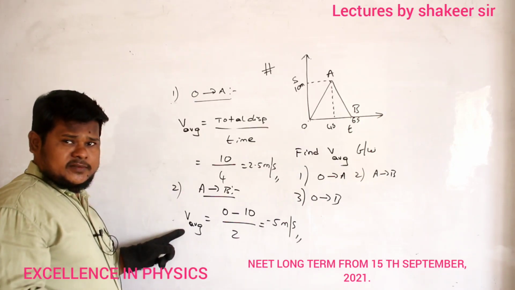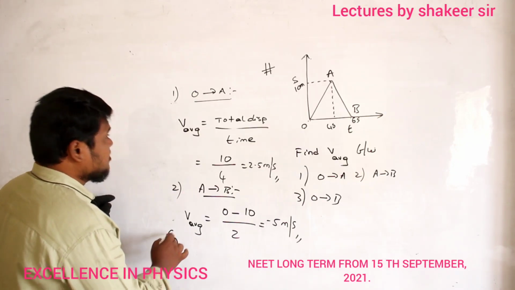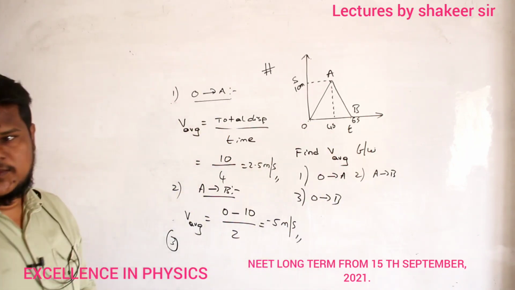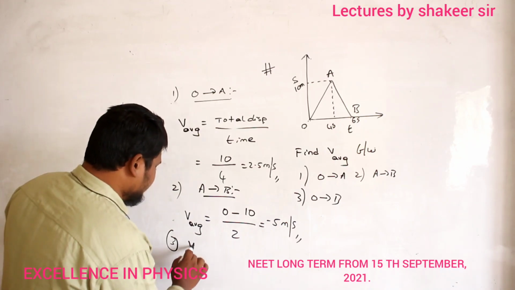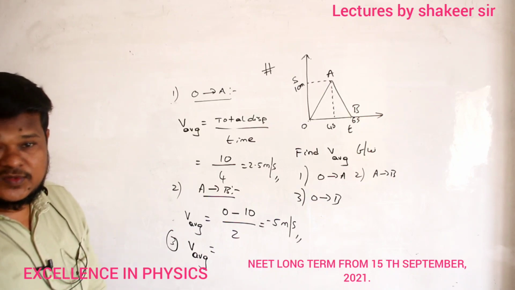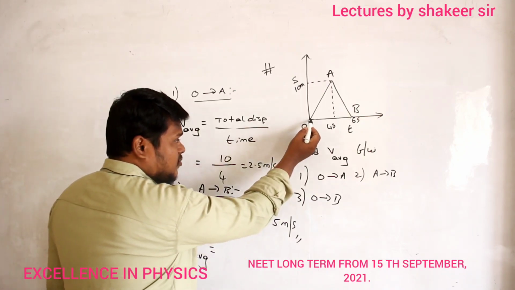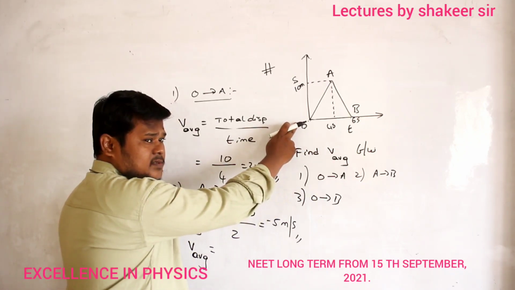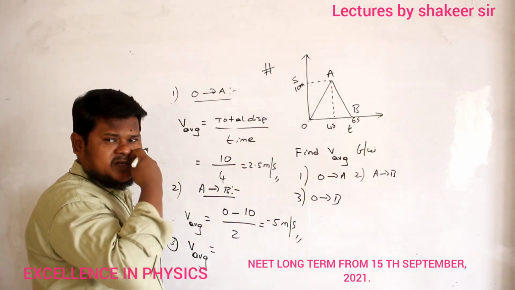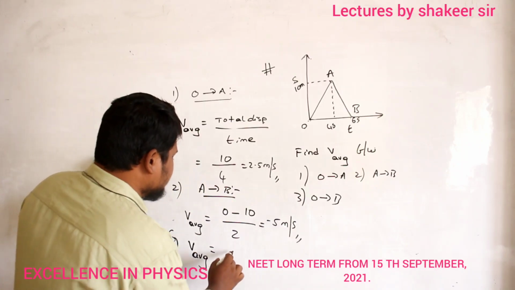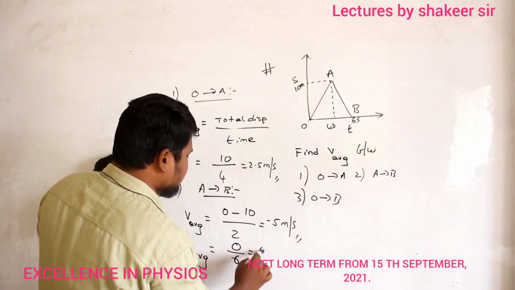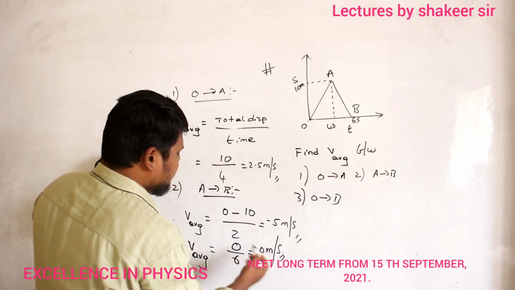Now, third condition. What is the third condition? Third condition is O to B, from here to here. What is the average speed? 0. At point O, what is the displacement? 0. At point B, what is the displacement? 0. Total displacement is how much? 0. So 0 divided by time taken. Total time taken is 6 seconds. So it is equal to 0 meters per second. That is my answer.